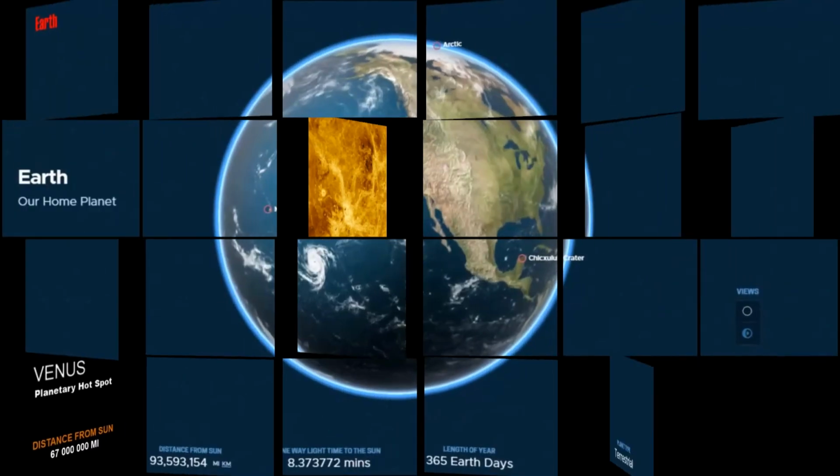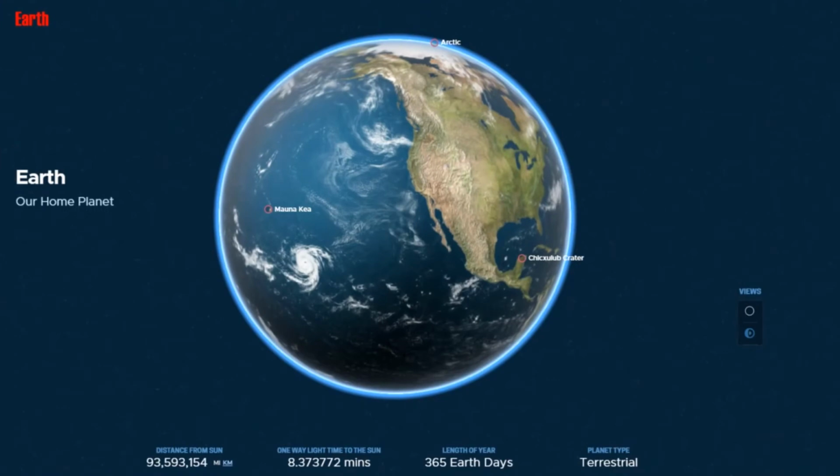Our home planet is the third planet from the Sun and the only place we know so far that's inhabited by living things. While Earth is only the fifth largest planet in the solar system, it is the only world in our solar system with liquid water on the surface. Near the surface, Earth has an atmosphere that consists of 78% nitrogen, 21% oxygen, and 1% other gases such as argon, carbon dioxide, and neon.